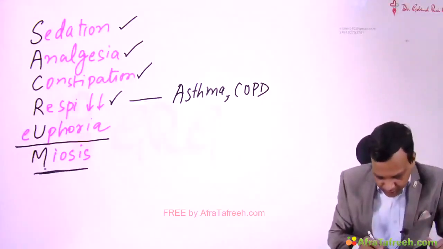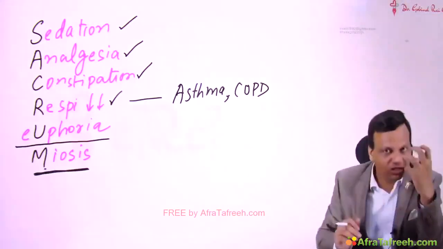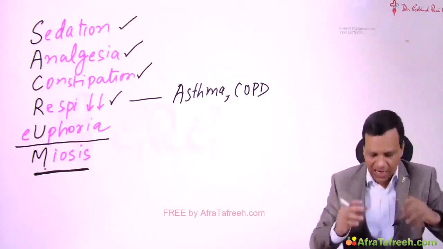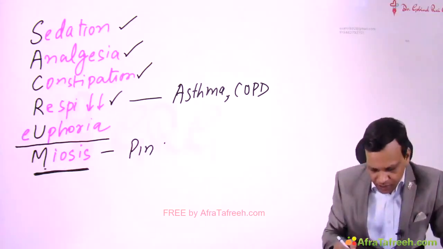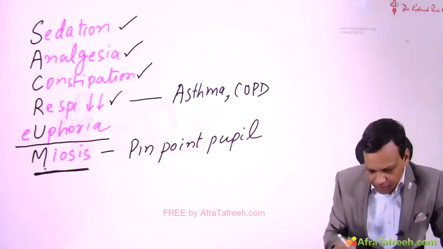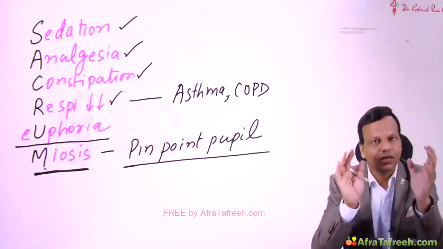Then lastly, meiosis. Morphine causes constriction of pupil, meiosis, and if overdose occurs, it can result in pinpoint pupil. Remember, morphine poisoning is a very important cause of pinpoint pupil. Clear?